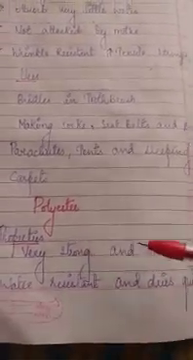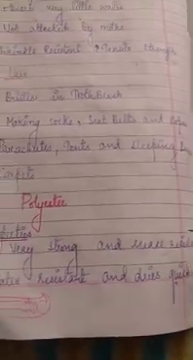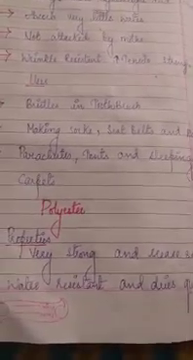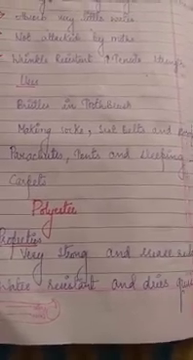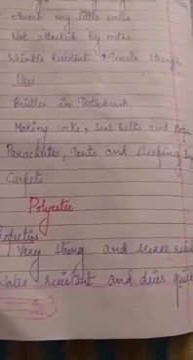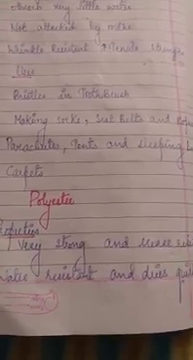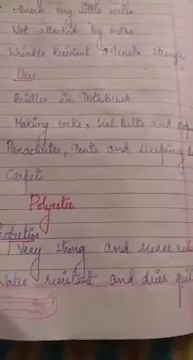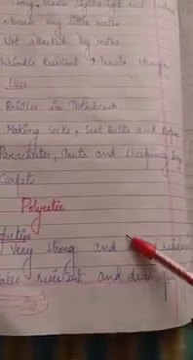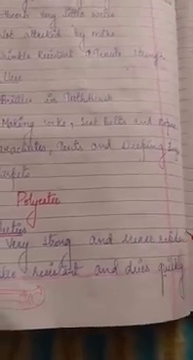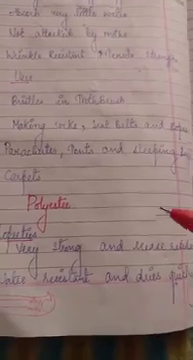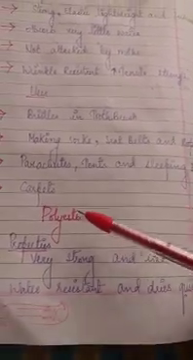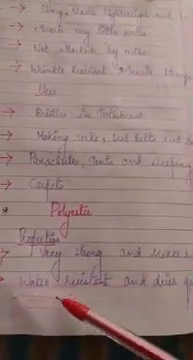First one is it is very strong and crease resistant. So polyester is very strong. Crease means lining or fold formed in the clothes when we are pressing it or washing it. That is called a crease. Crease resistant means no crease will be formed, that is, no wrinkles will be formed in this type of clothes.